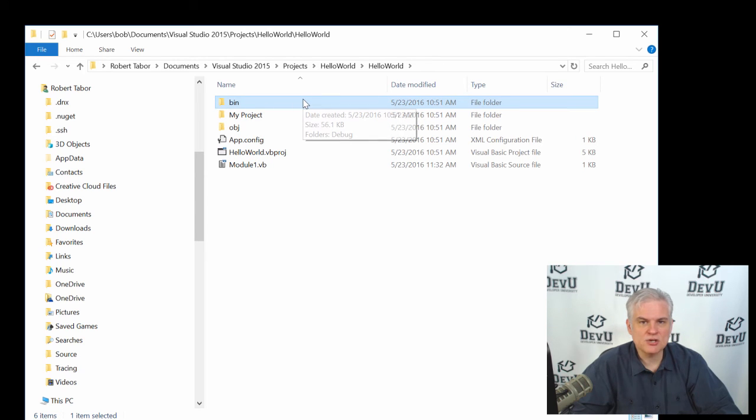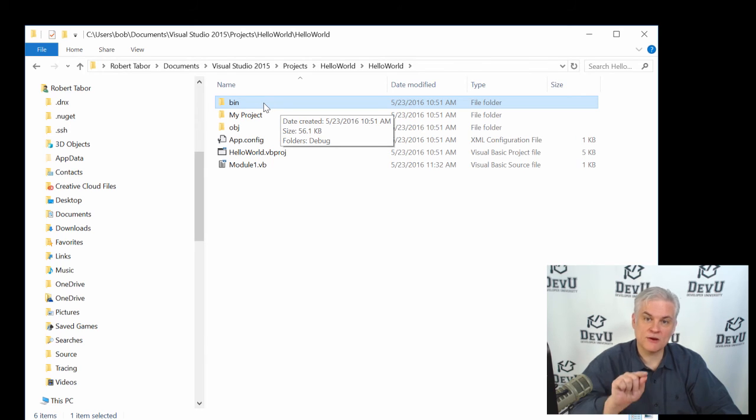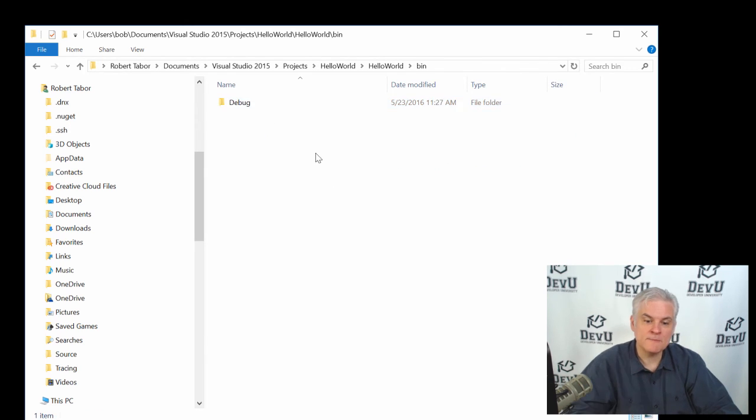So bin is short for binary. It denotes that there's a binary executable output that will be added to this folder whenever we go through the compilation process. Whenever we hit the start button, it would actually create a debug version, compiled version of our application that can be run on our local desktop.